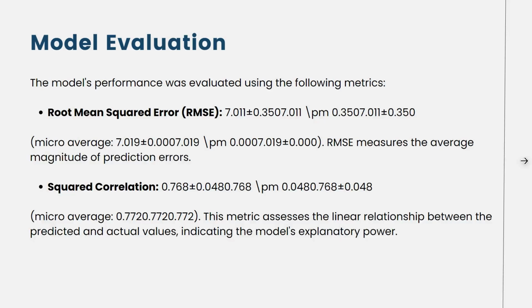Moving on to the model evaluation, as mentioned before, we have gotten an RMSE result of 7.011 with a plus or minus variance of 0.3507. And we have a squared correlation of 0.768 with a plus or minus difference of 0.0480. So this is a very good score that I have got through my random forest regressor model, and I'm proud to document the same.